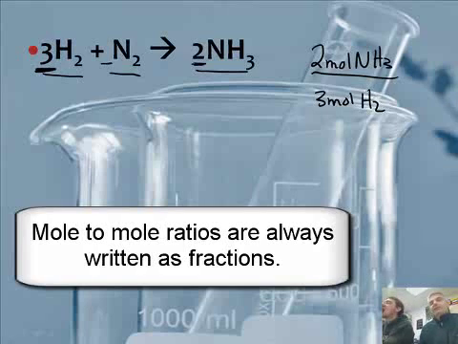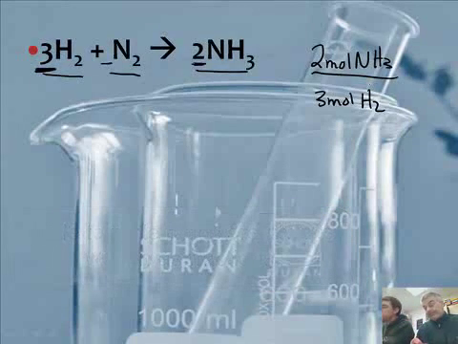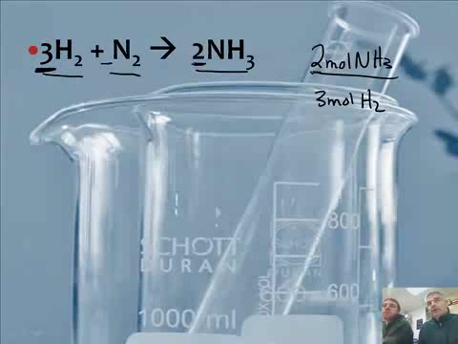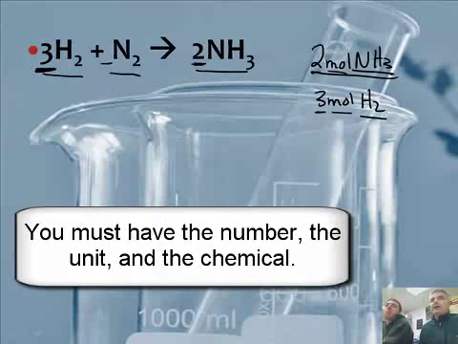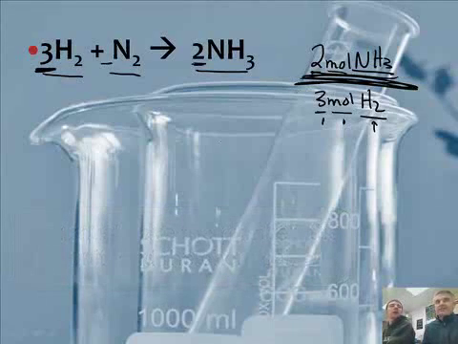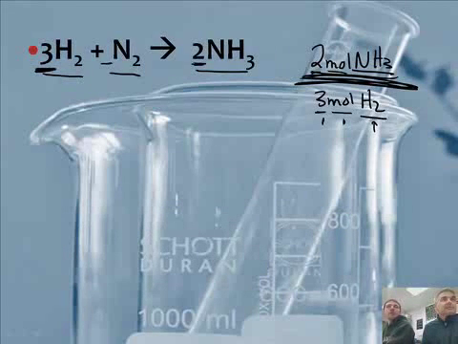Now, folks, here's something very important. Remember, we've talked about the naked numbers. You must not just write 2 over 3. In fact, you can't just say 2 moles over 3 moles. No. You have to say 2 moles of NH3 over 3 moles of hydrogen. You must have the number. You must have the unit, moles. You must have the chemical, hydrogen, or ammonia, or whatever it might be. So this is 1 fraction. Can we think of any more here? Yeah, sure. I think there are 6 of them.